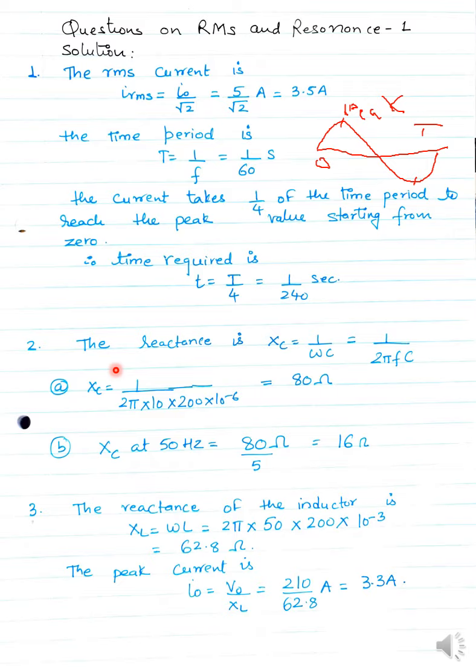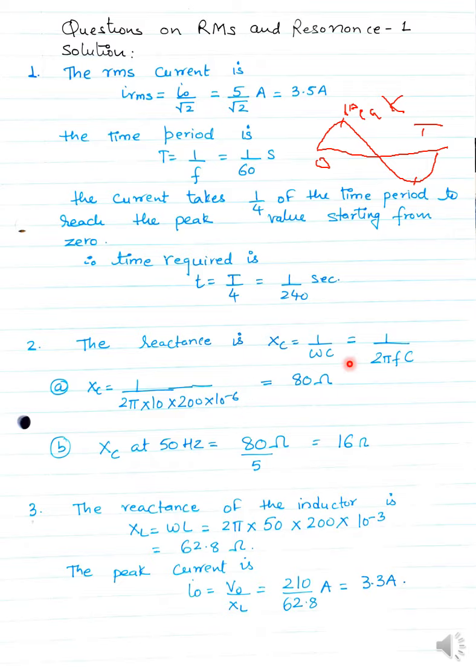Let me bring the other pointer, the laser pointer. So now the second question. What is the second question? Find the reactance of a capacitor, the capacitance of which is 200 microfarads, when it's connected to a 10 hertz AC source and a 50 hertz AC source. So what is reactance? Reactance is X_C. X_C is equal to 1 divided by omega C. What is omega? Omega is equal to 2 pi f.